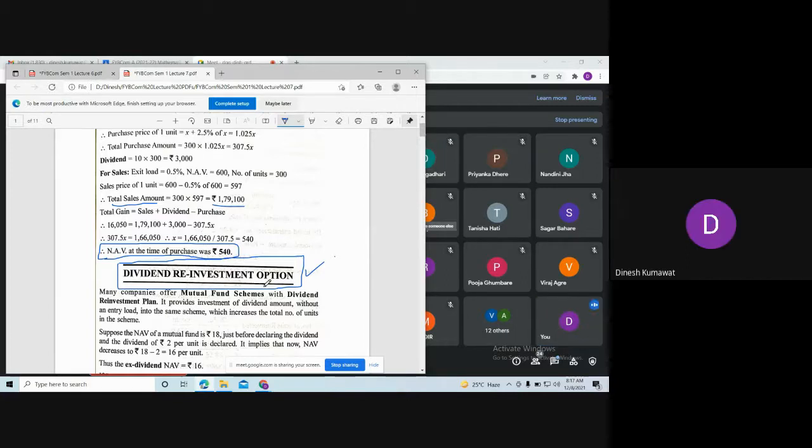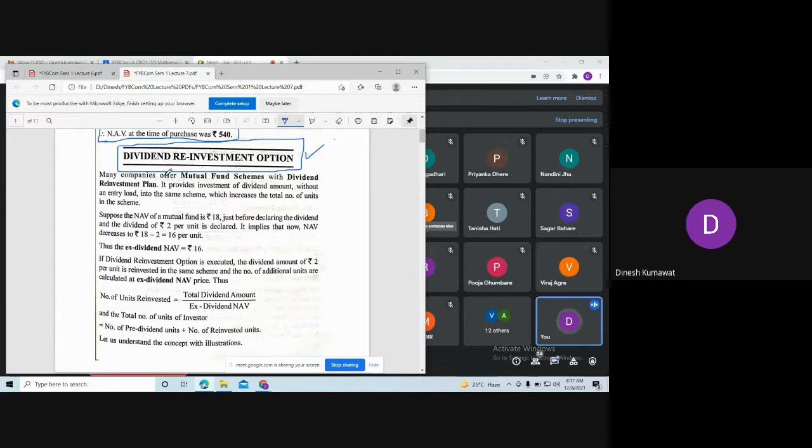Yes. Okay. So many companies offer mutual fund schemes with a dividend reinvestment plan. It provides investment of dividend amount without an entry load into the same scheme. See, this we have already seen in our note, that is there will be no charges for the dividend amount, if you remember, which increases the total number of units in the scheme. Okay, so this will increase the total number of units in the scheme.